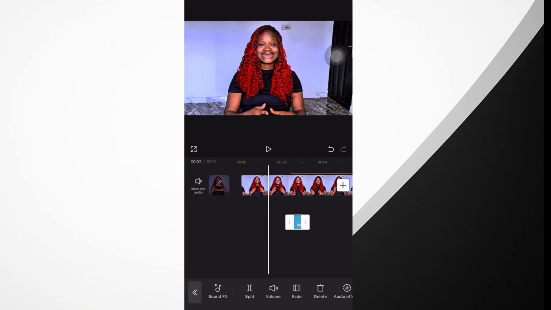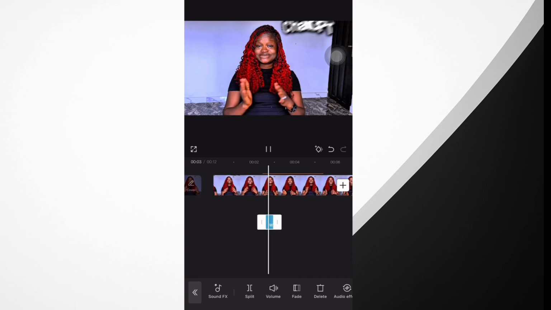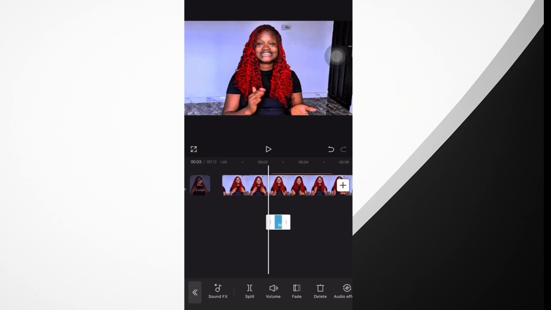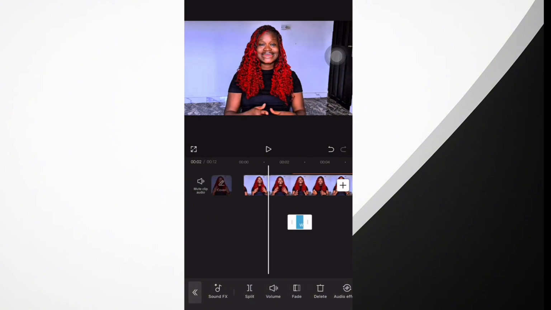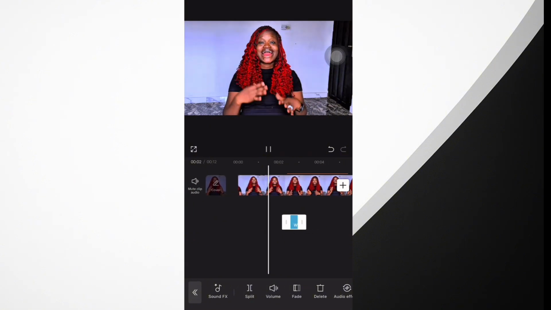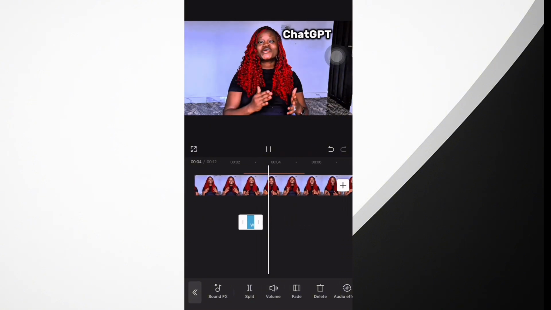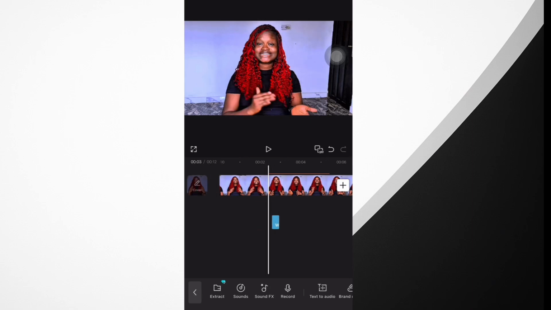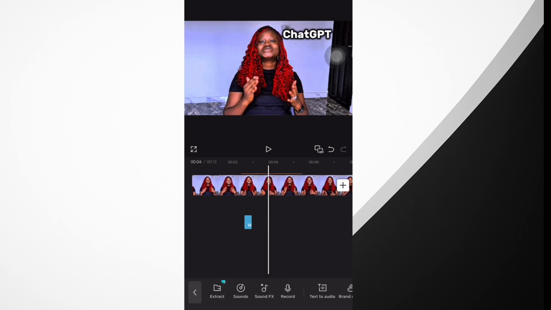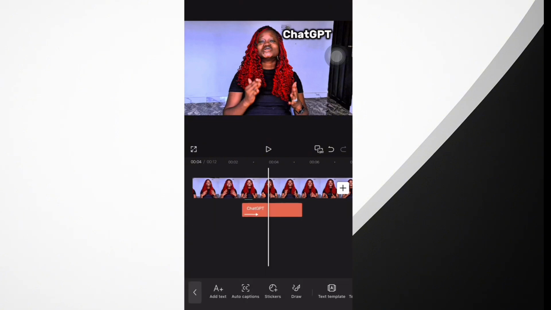Let's see how it sounds. How to use ChatGPT. Wow. Use ChatGPT. Wow. Can you see that effect? Exactly. Let's try it again. How to use ChatGPT. Wow. Yes. So now we'll go for the next. You can see how smooth it is.